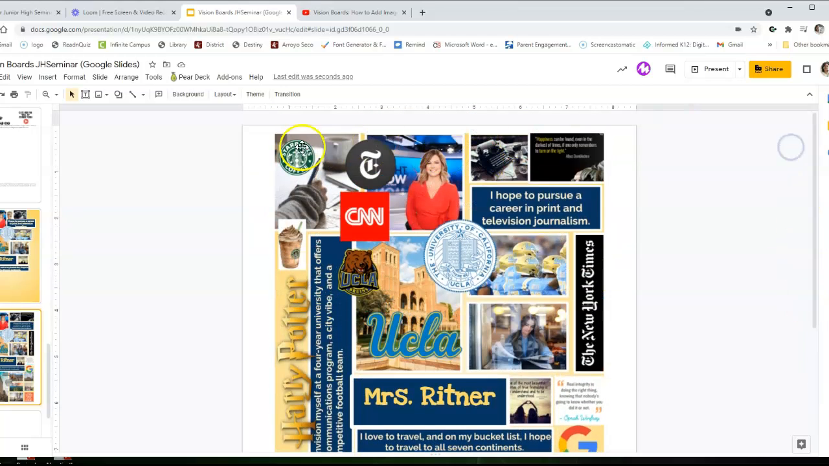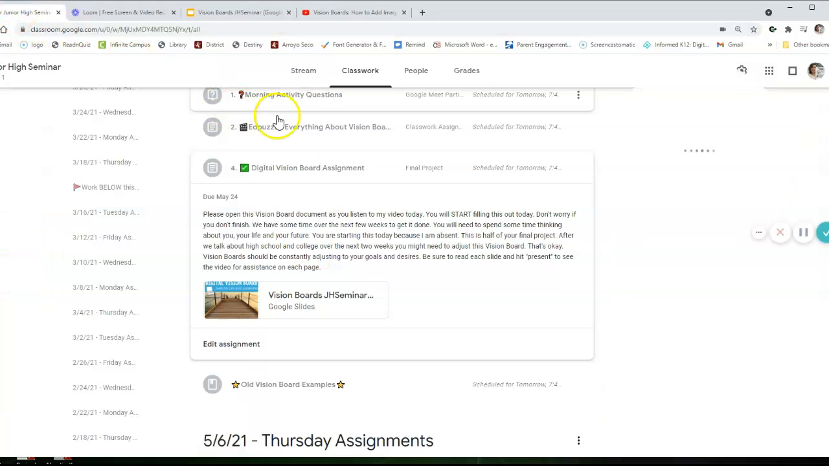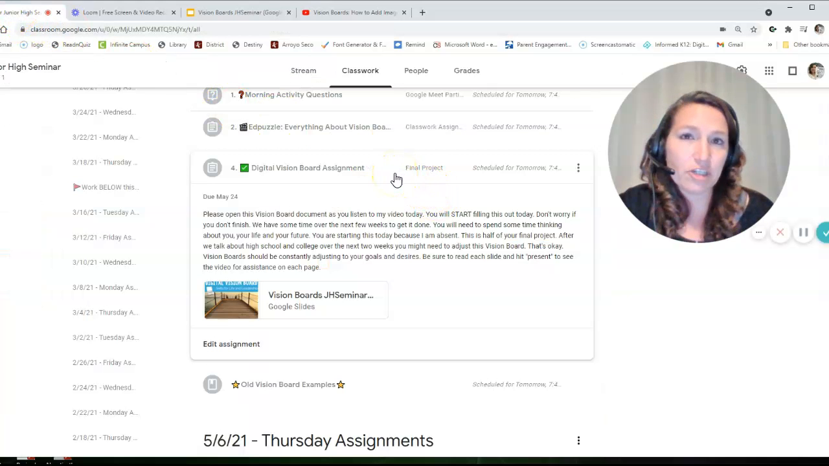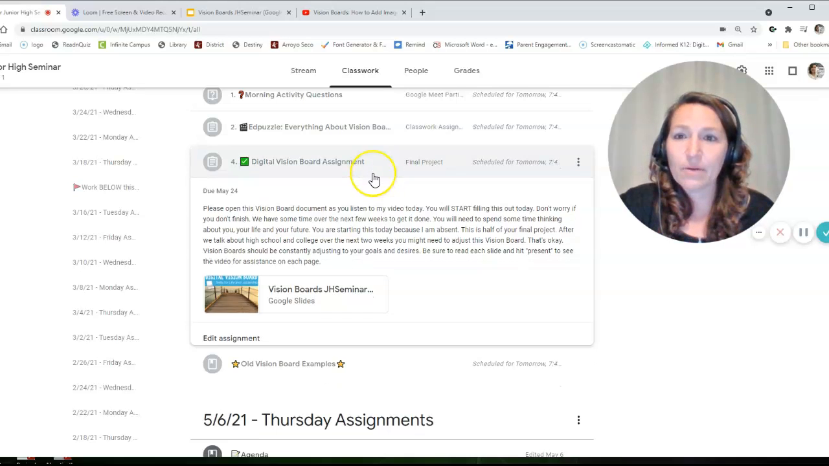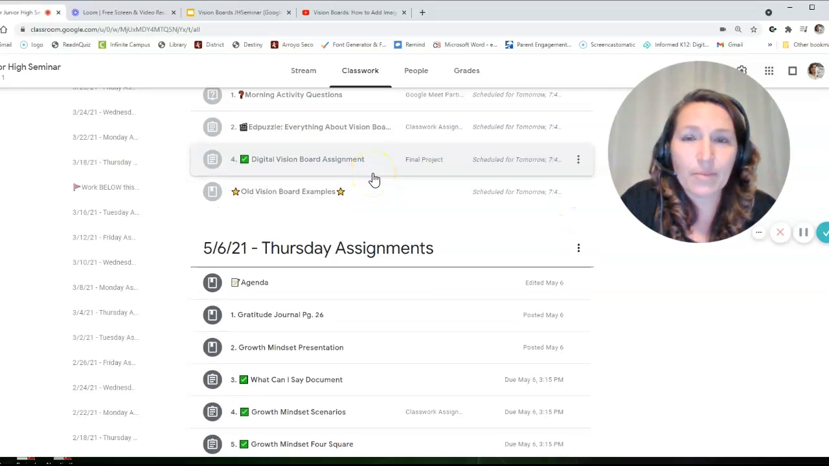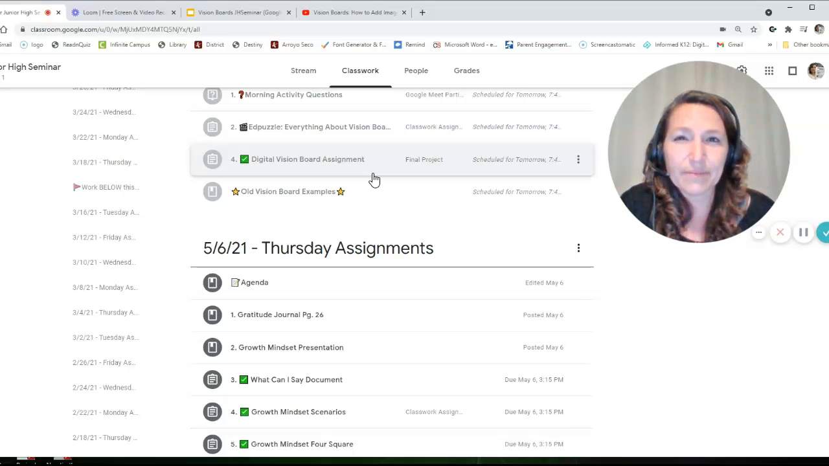So why don't you start working on your vision board if you haven't already, and then get through as much of it as you can, and we'll finish it up over the next couple weeks. And like I said, we're going to be doing some college and career research, so your vision board might change a little bit after we do that research together.